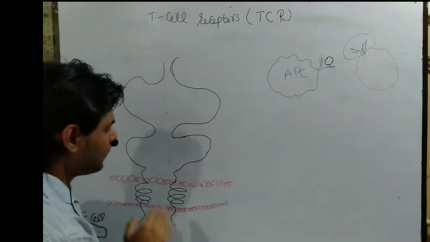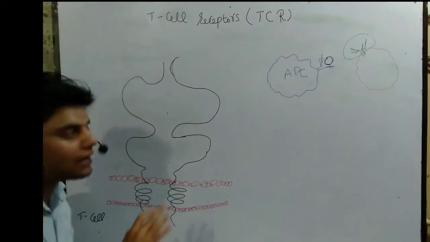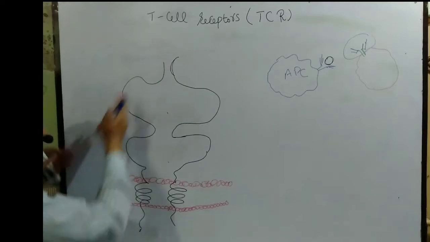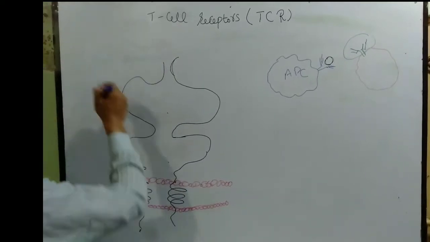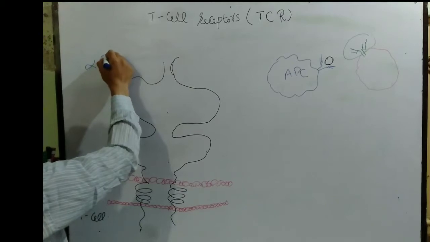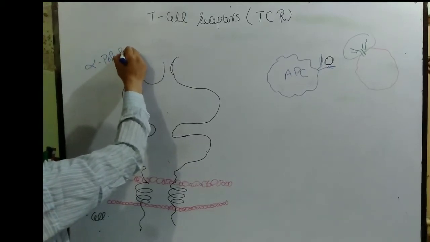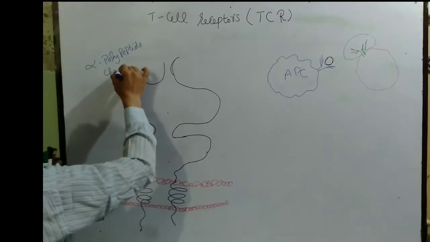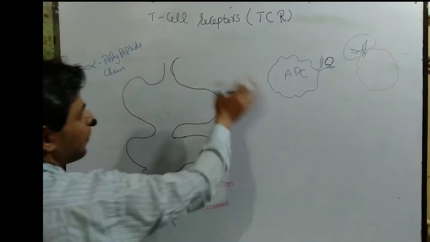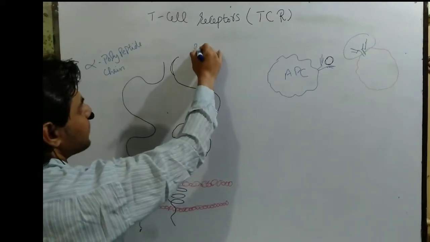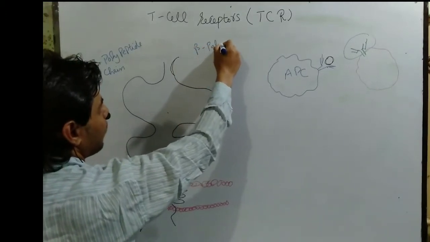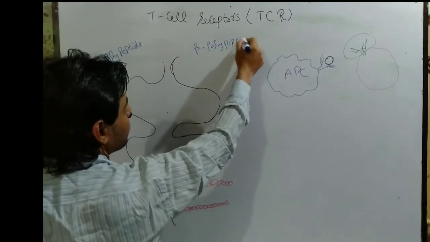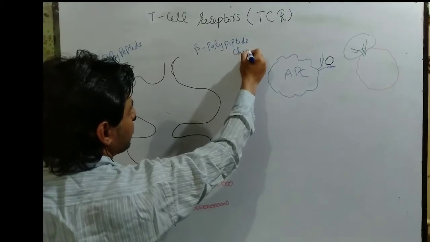This is not the exact structure, but this is somehow the T cell receptor. Remember the left side, this chain, is called the alpha polypeptide chain, and the right side is called the beta polypeptide chain.